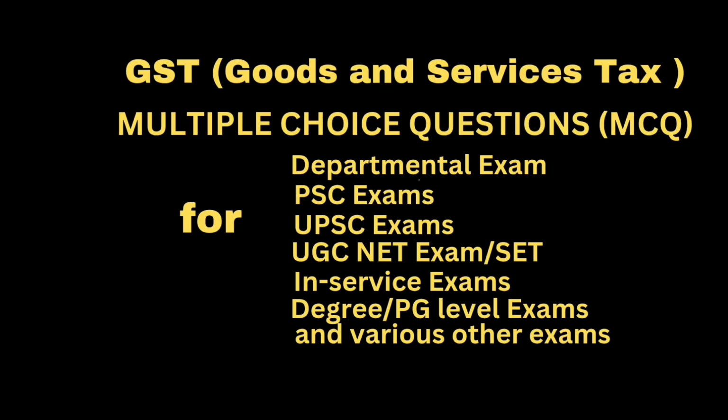Then next question. Where restaurant and catering services, personal grooming, fitness, beauty treatment, health service including cosmetics and plastic surgery is provided to any person other than a registered person, the place of supply of such service shall be, answer, where services are actually performed.